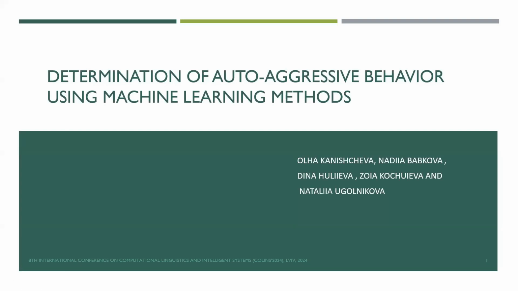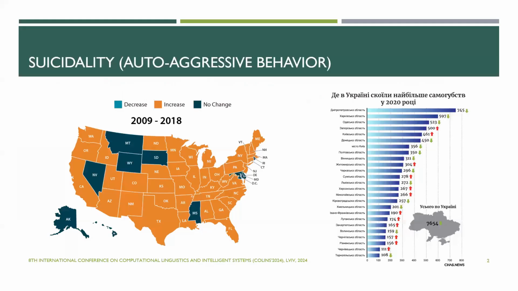Hello, today I want to present our paper, Determination of Auto-Aggressive Behavior using Machine Learning Methods. Our goal is to explore using machine learning to detect self-harming behavior in text, focusing on Twitter data. It examines different signs of self-harm using the Suicide Ideation on Twitter dataset and identifies the most important ones. Logistic regression and random forest methods are applied for classification and show promising results.